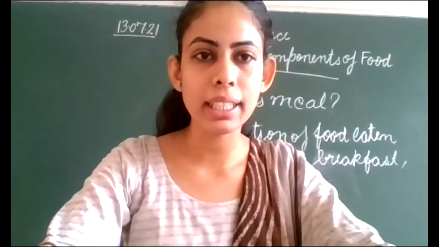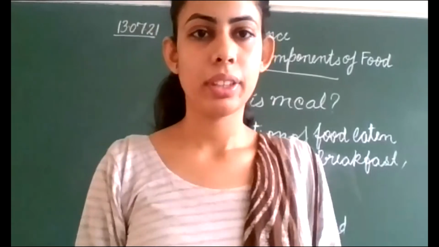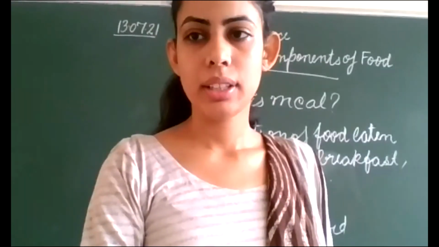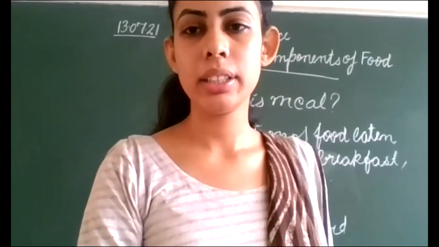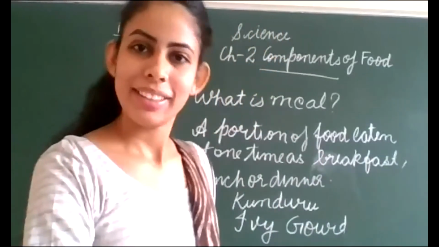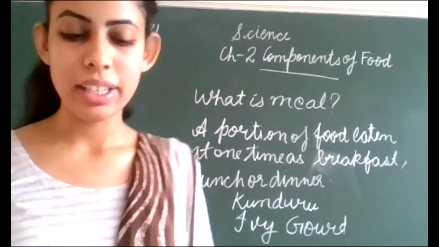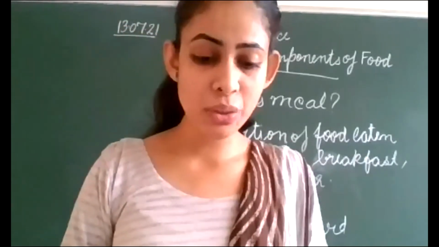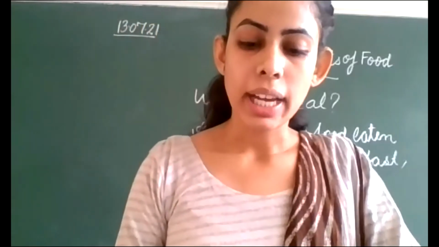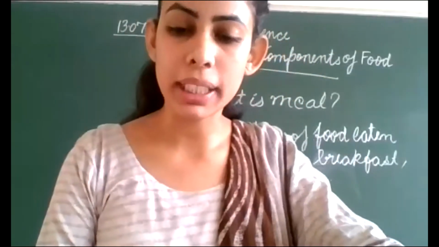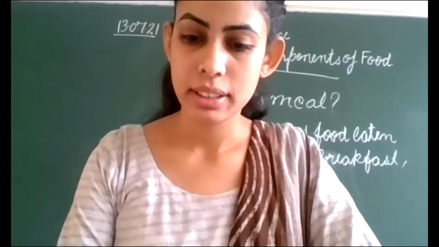You know what is pickle? Yes, Rachit. What is pickle? Ma'am, achar. Very good. Pickle is achar. Next we will study in the para that it may also include items like curd, buttermilk, and pickles.